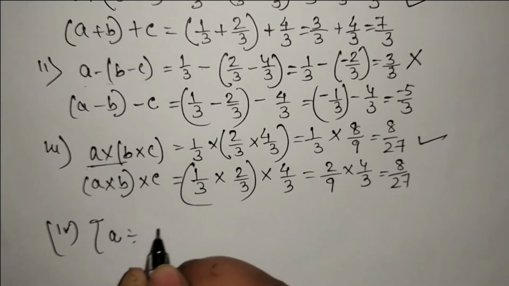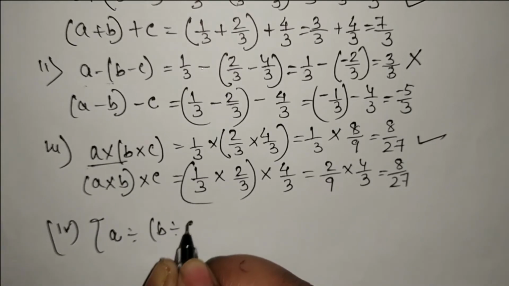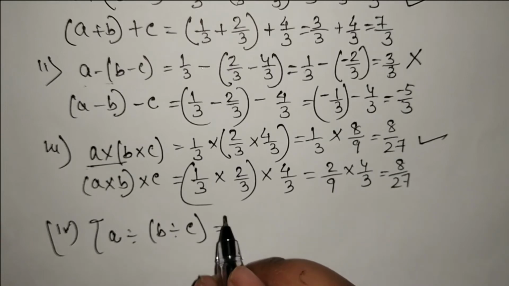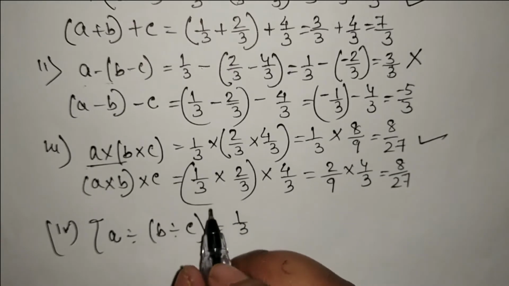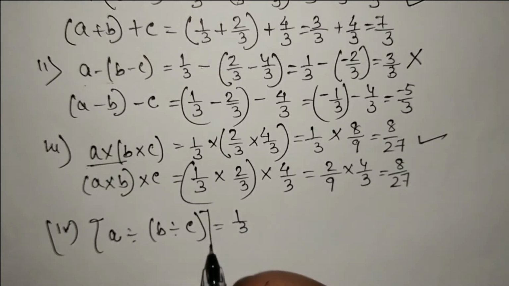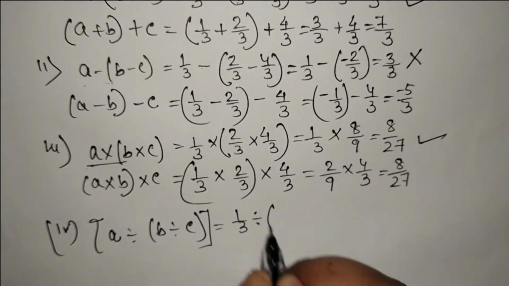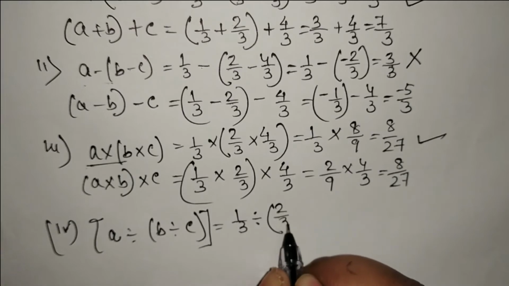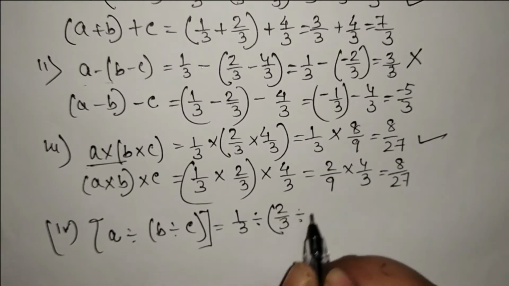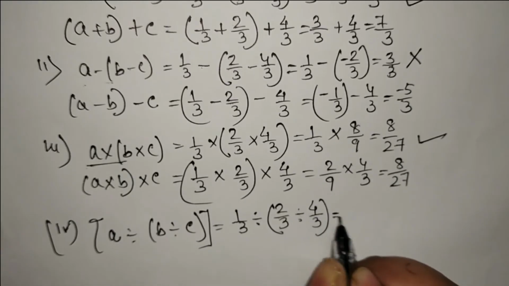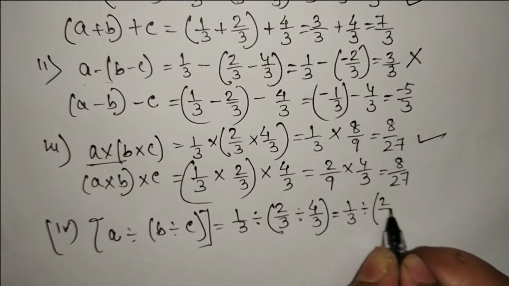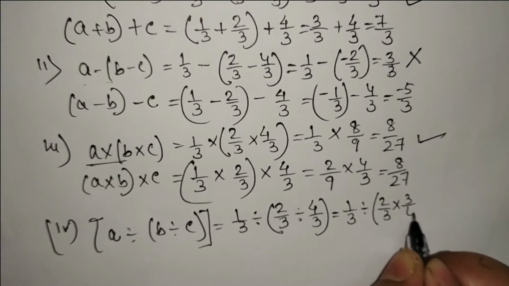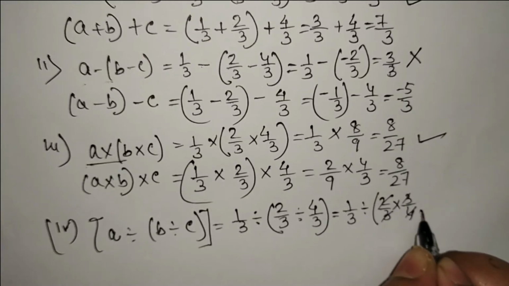A divided by B divided by C. Now here A is 1 by 3. So this is 1 by 3 divided by B is 2 by 3 and C is 4 by 3. So here we are getting 1 by 3 divided by 2 by 3 into 3 by 4. 3 3 cancel, 2 2s are 4.